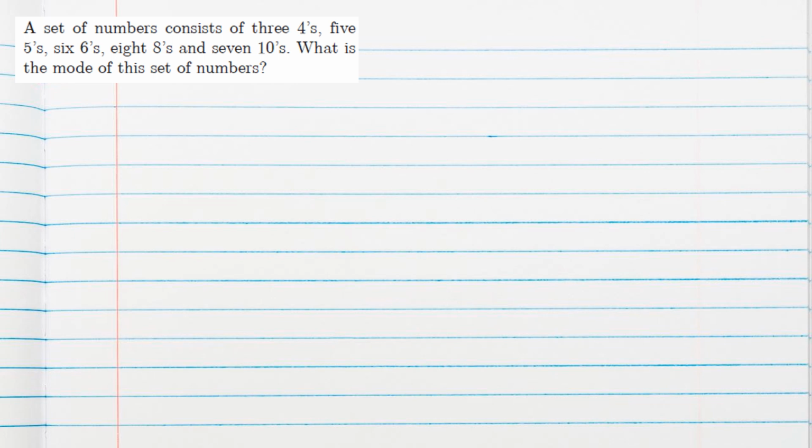A set of numbers consists of 3 fours. So 4 is there 3 times. 5 fives. 5 is there 5 times. 6 sixes. 6 is there 6 times. 8 eights. 8 is there 8 times. 7 tens. So 10 is there 7 times.